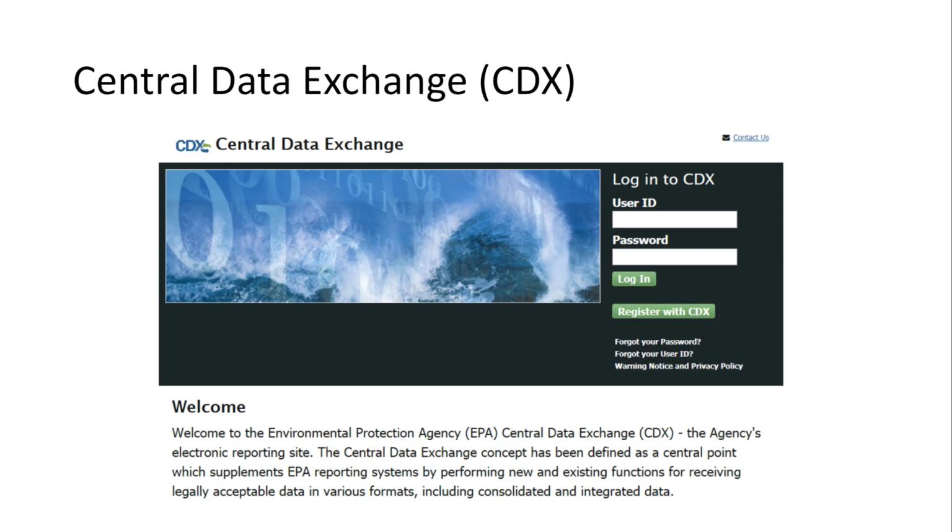To summarize what we just presented, EPA maintains a database of water quality monitoring data. EPA, in collaboration with other federal agencies, states, and tribes, makes WQX and other water quality monitoring data available through the Water Quality Portal. There are two main ways to upload data to WQX. That is through the Exchange Network or through WQX Web. Data providers need to establish an account in the Central Data Exchange, CDX, to be able to submit data to WQX Web. This concludes our tutorial.